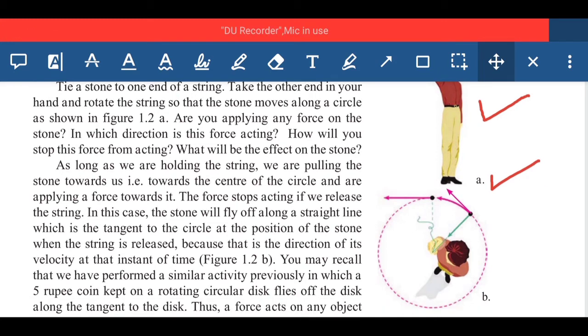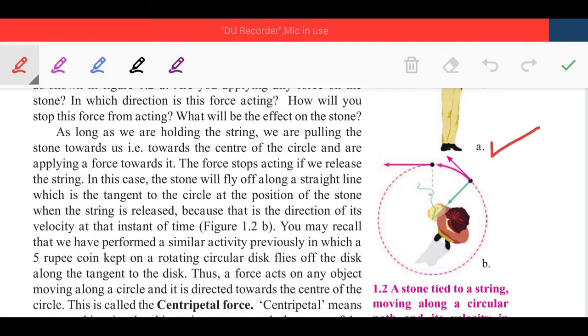In this case, the stone will fly off along a straight line which is the tangent to the circle at the position of the stone. So here in this diagram you can observe, if we release the string, what will happen?